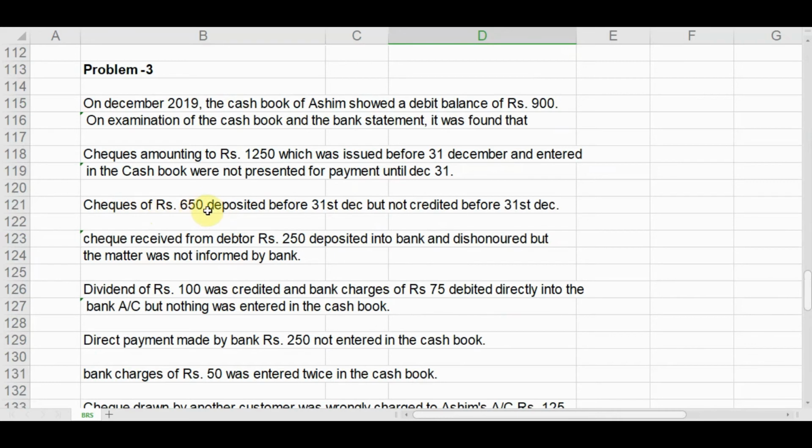Checks of rupees 650 deposited before 31st December but not credited before 31st December. So cash book has been increased and passbook has been decreased.